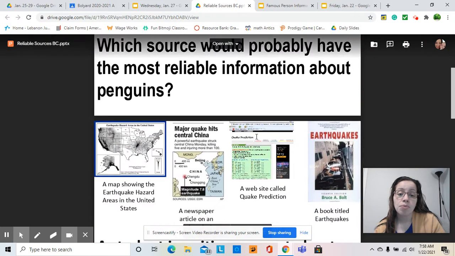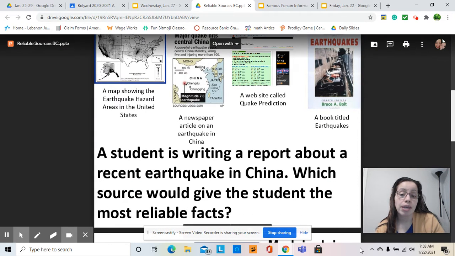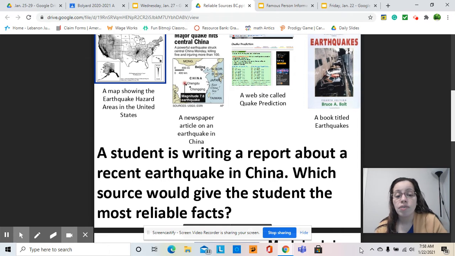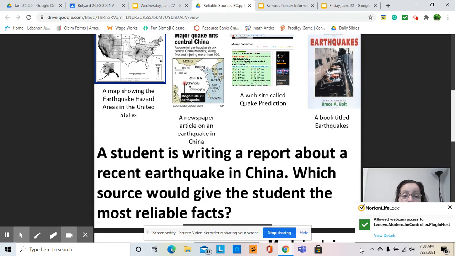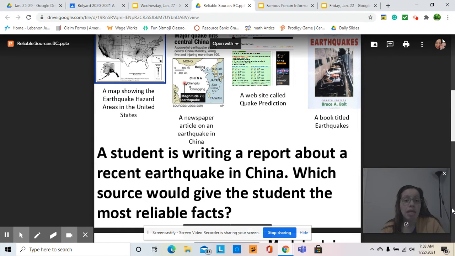Same thing happens when you go here. For example, students are writing a report about a recent earthquake in China. Which source would give the students the most reliable facts? Well, a map showing hazard areas in the United States, that's not even related to what we're talking about. What we're talking about here is China and an earthquake. So this is not a reliable source, nor a source. Well, it is a reliable source, but not a source that actually matches the information that we're looking for.